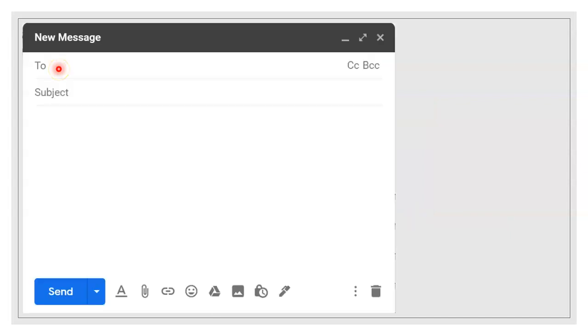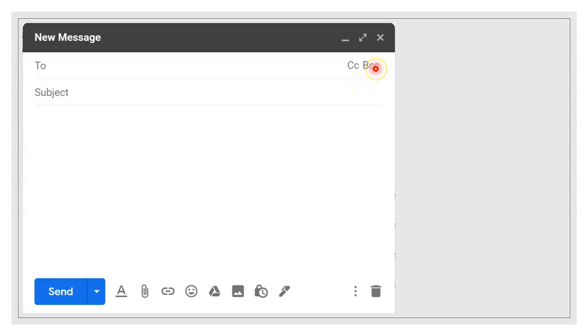Let's look at the format of an email. In this window, we see To, where we need to type the receiver's email address. Then comes the CC, which is the abbreviation for carbon copy. That is sending copies of the same email to other people. The CC list is visible to other recipients as well.